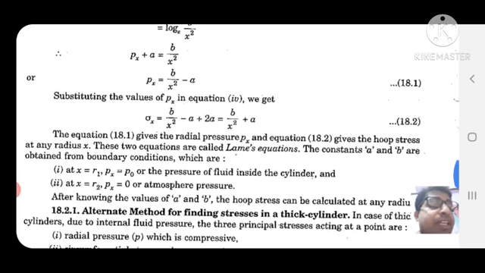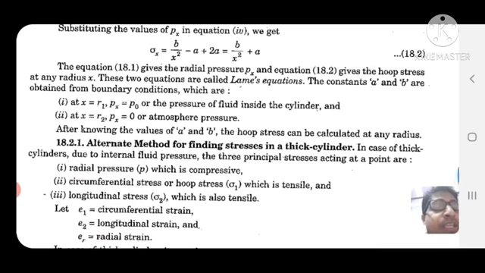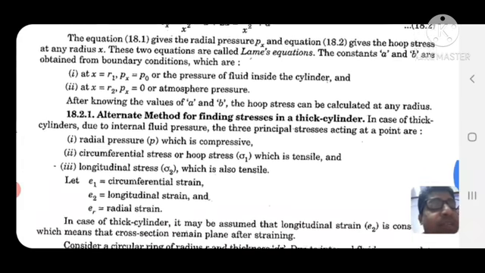The constants a and b are obtained from boundary conditions: at x equal to r1, Px is equal to P0, the pressure of fluid inside the cylinder, and at x equal to r2, Px is equal to 0, or atmospheric pressure. After knowing the values of a and b, hoop stress can be calculated at any radius.